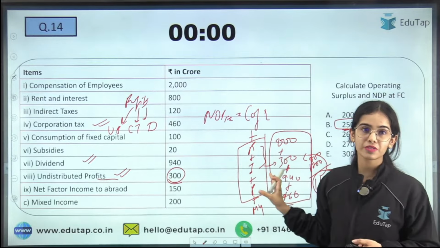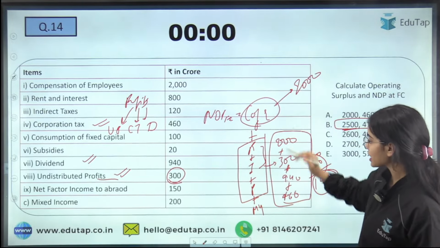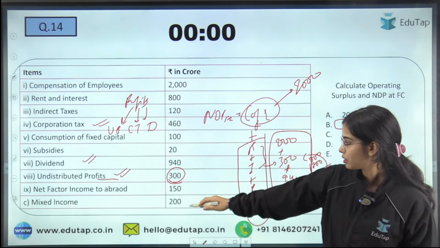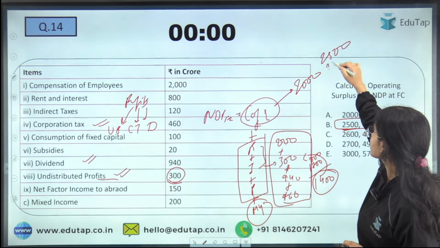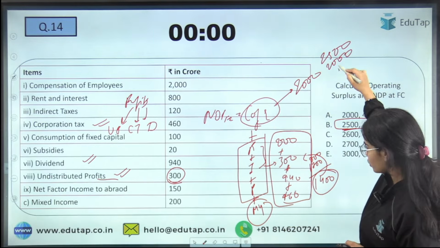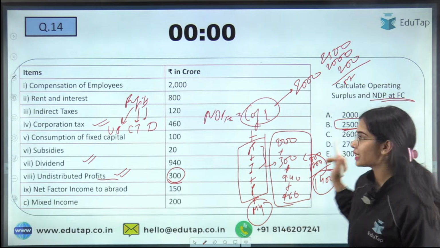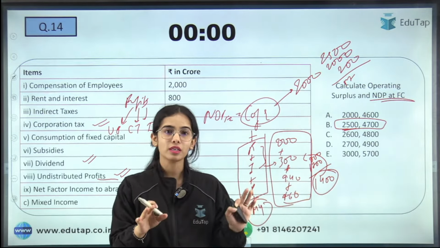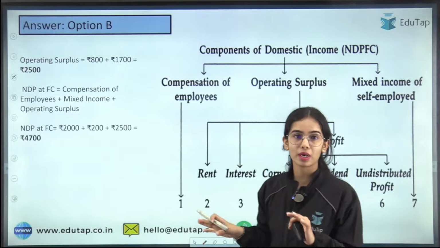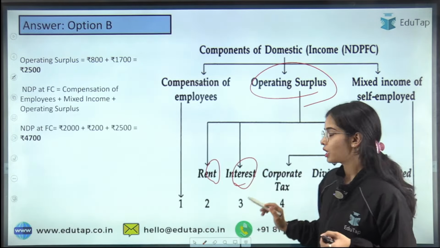Now operating surplus we have got. What is compensation of employees? That is 2000. And what is mixed income? That is 200. So just in the 2500 you have to add 2000 and you have to add 200, right? So you will get 4700. So you have got the NDP FC also, that is 4700. Any confusion, anyone? I hope all of you were able to answer this question. Very easy. Operating surplus is the rent, interest and the profits.